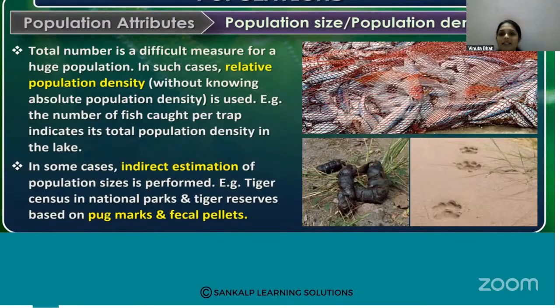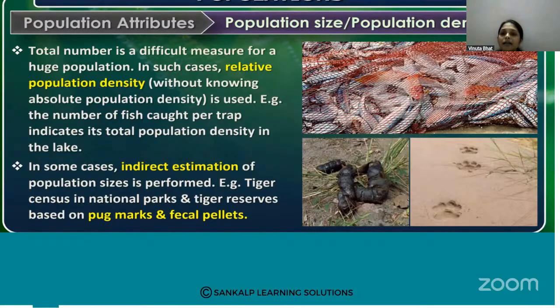Then what is this relative population density? For example, the number of fish caught per trap indicates the total population density in the lake. Just imagine, in a particular area, the number of fish caught per trap indicates how many there are, just as a guess.